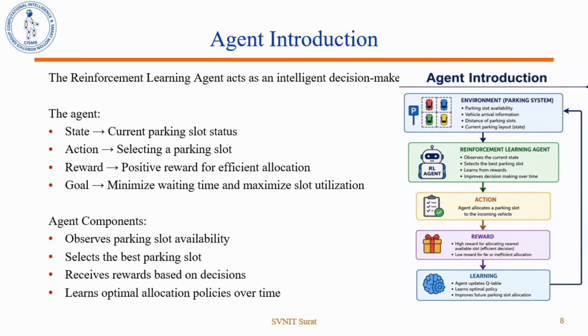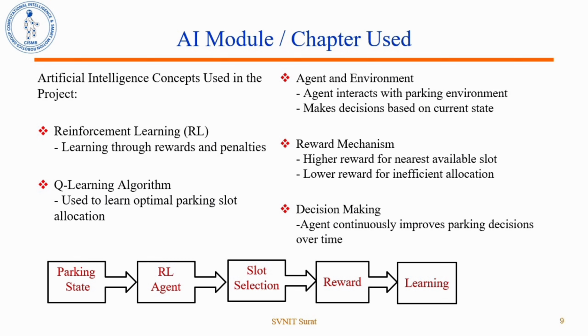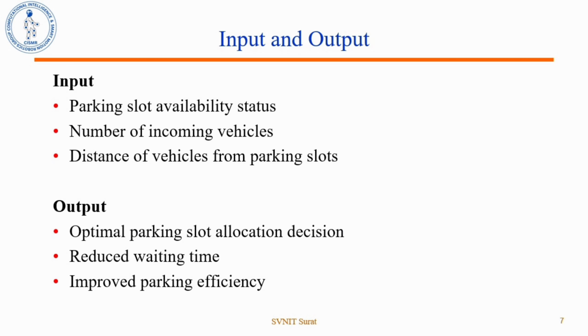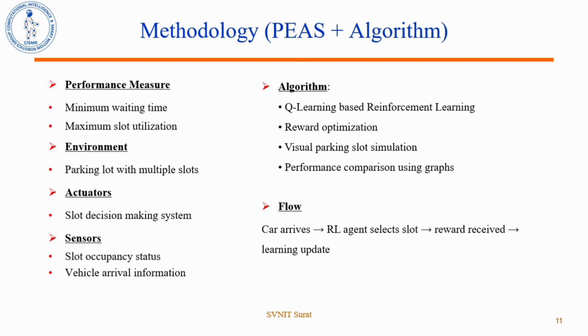parking allocation strategy. The main AI concept used in this project is reinforcement learning using the Q-learning algorithm. The agent interacts with the parking environment, learns through rewards and penalties, and updates the Q table for future decisions. The inputs to the system are parking slot availability, vehicle arrival information, and slot distances. The outputs are optimal parking slot allocation, reduced waiting time, and improved parking efficiency. We used array representation and Q-learning based reinforcement learning.